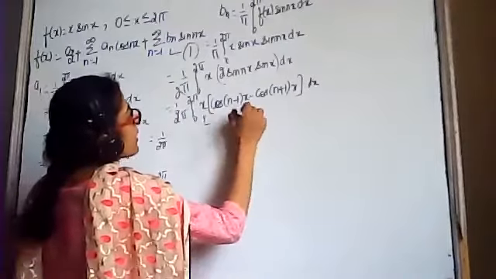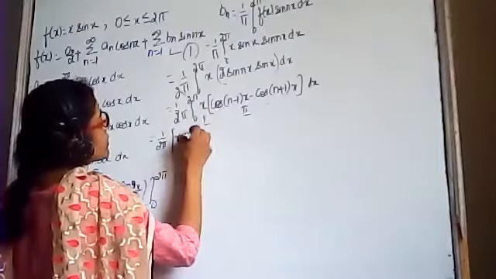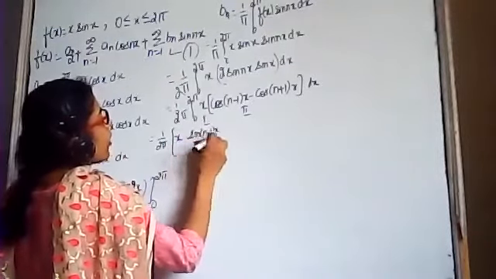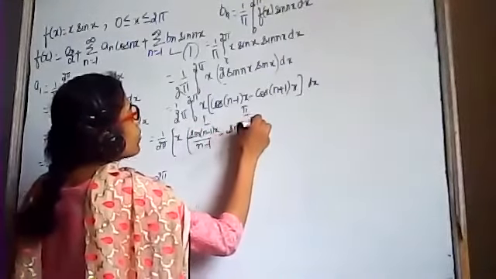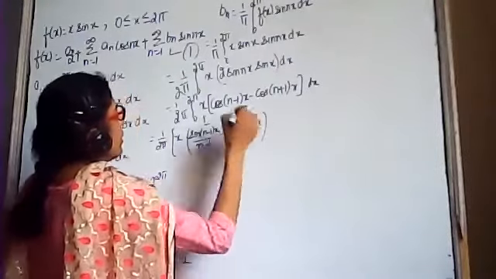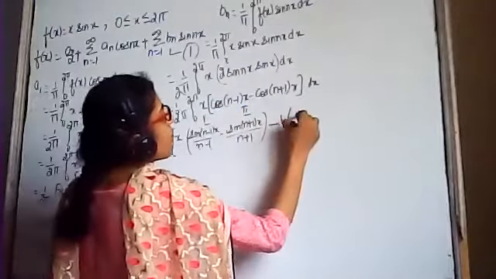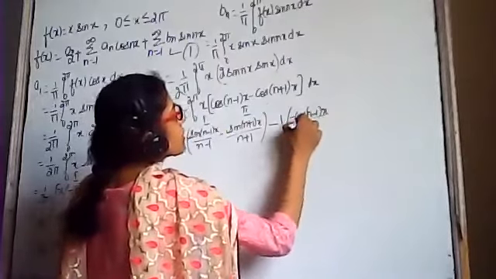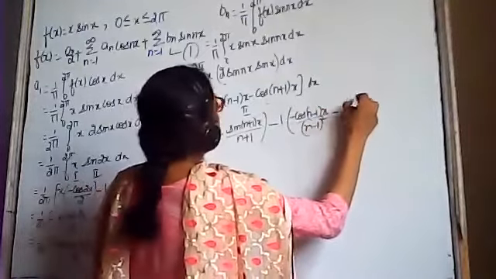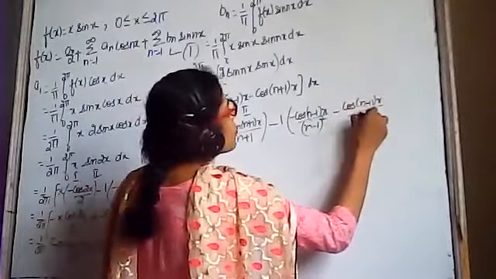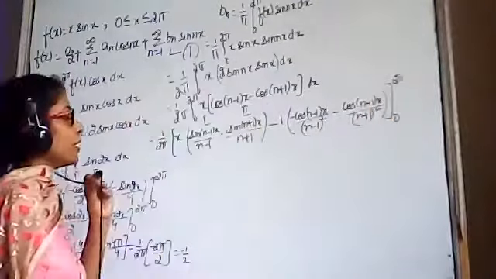Again, this is first function, this is second function. Integrate first function as it is. Integration of second function, this is sine of (n minus 1)x upon n minus 1, minus sine of (n plus 1)x upon n plus 1, minus differentiation of first function is 1. Integration of second function, this is minus cos of (n minus 1)x upon (n minus 1) the whole square, minus cos of (n plus 1)x upon (n plus 1) the whole square. And limits of integration are from 0 to 2 pi.